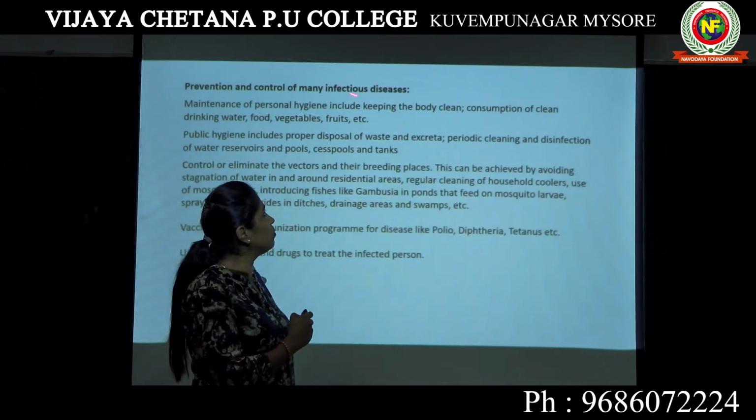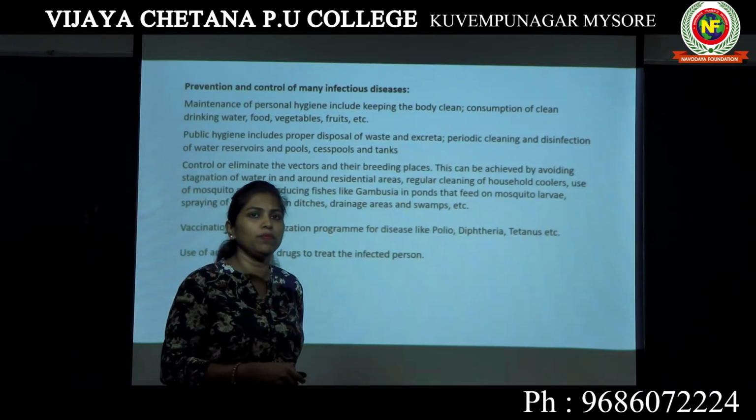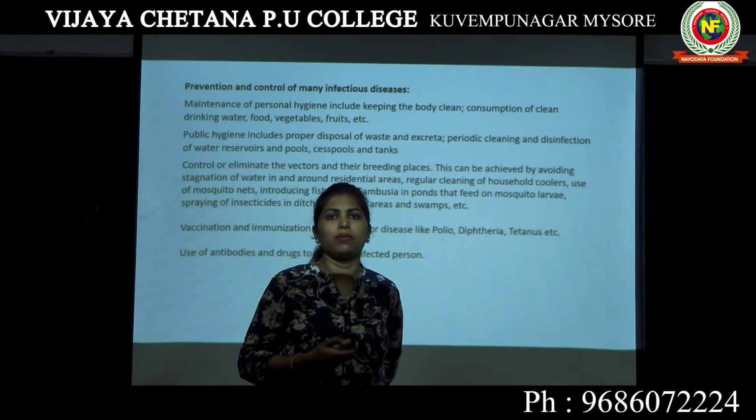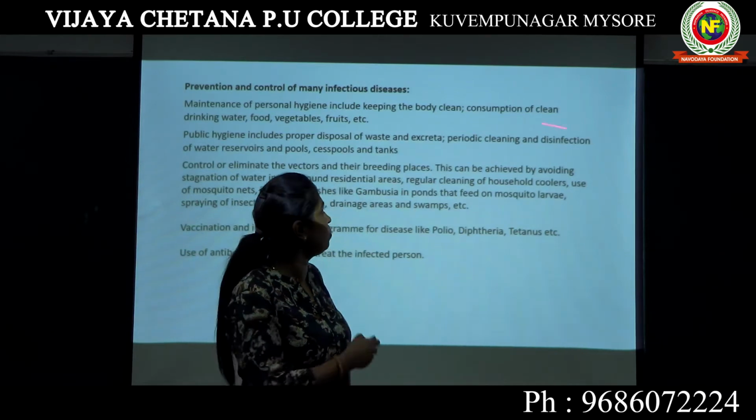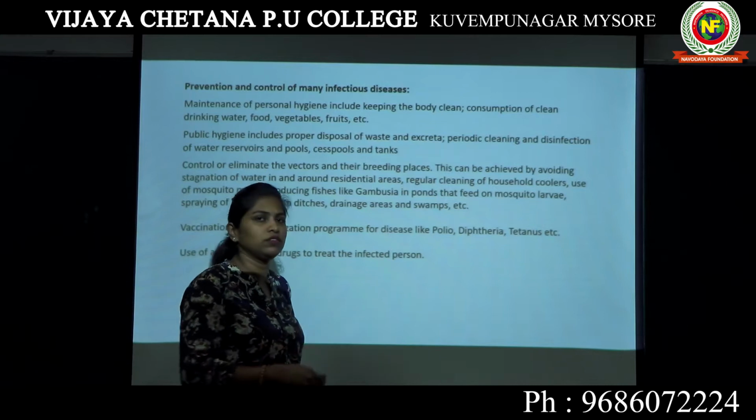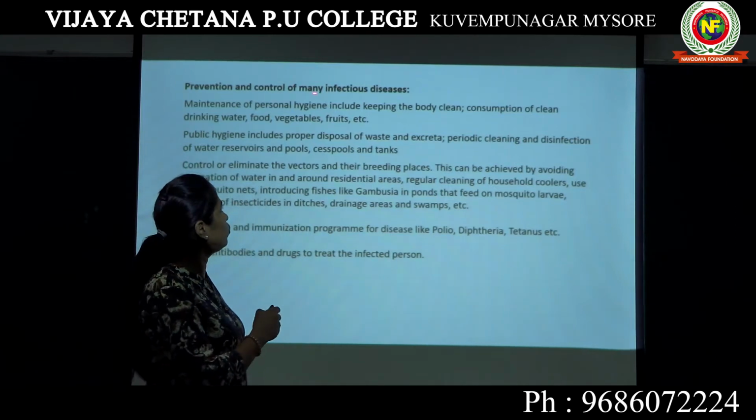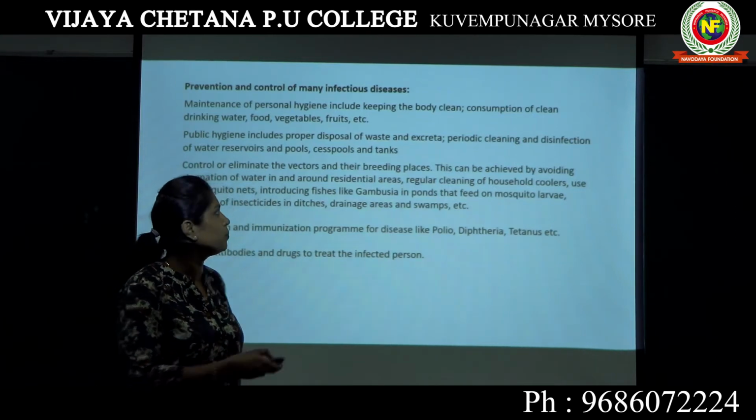While talking about infectious disease, I told you that public health and personal hygiene can definitely prevent infectious diseases from spreading. So you have to keep your body clean.